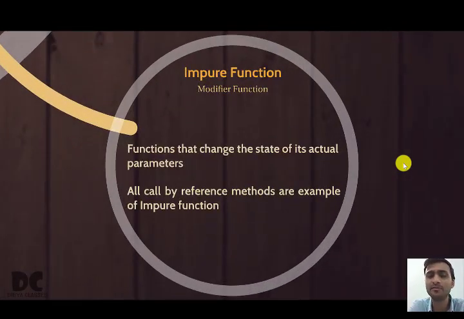Change in formal parameter will also change the actual parameter. All call by reference methods are examples of impure functions. Or you can just remember call by value are pure functions, call by reference are impure functions, also sometimes called modifier functions. So let us understand these definitions.